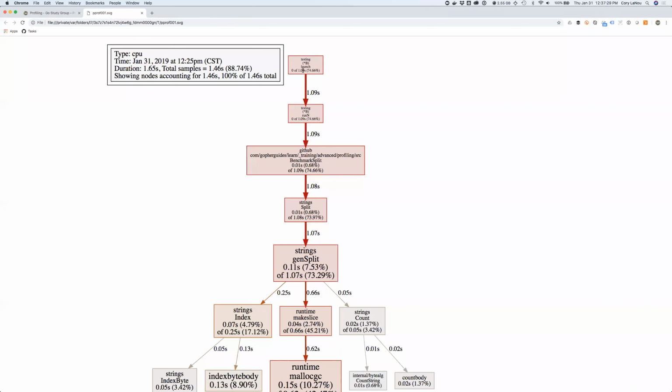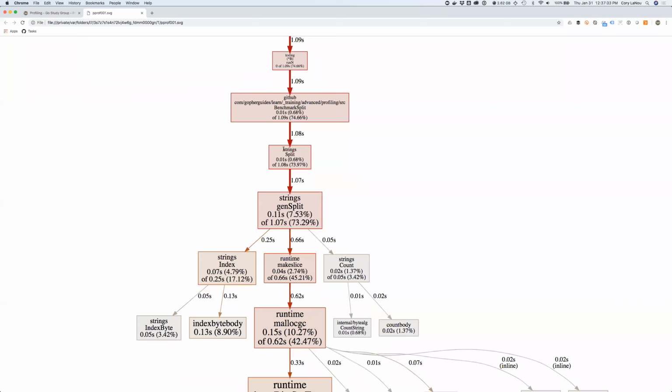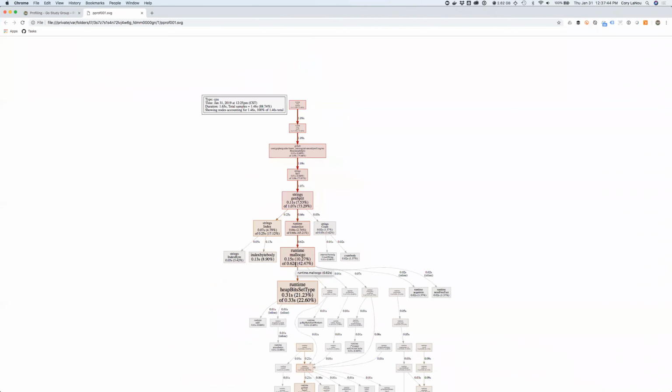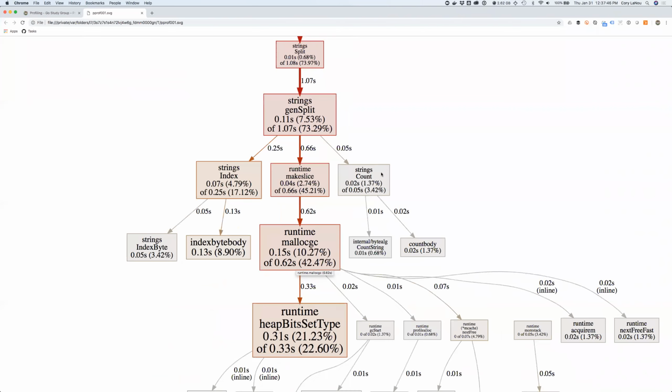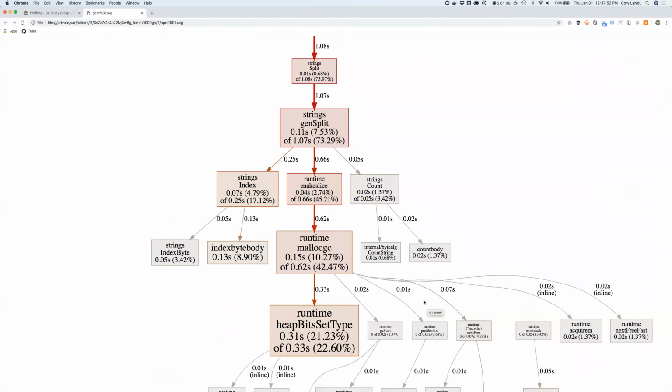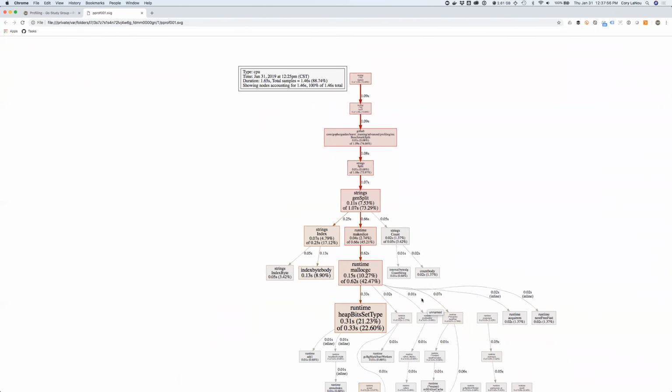So I'm coming in from my testing, and then it shows me my bench split, which is what I ran, and then strings.Split, which is immediately a wrapper for strings.genSplit. Now, if I zoom out a little bit, notice how the colored stuff right here, this is my code. Anything that's red or a different color than just black and white, that means it's mine. Anything that is a different color is either the system library or the system runtime. So it's kind of neat, like in a bigger profile, you can very quickly isolate what's my code, what can I control, versus what is code that is out of my control, but maybe still eating up time.